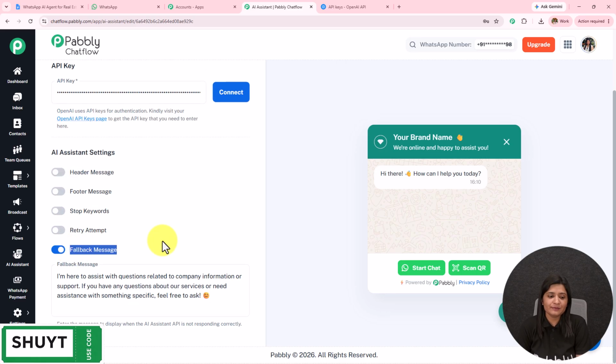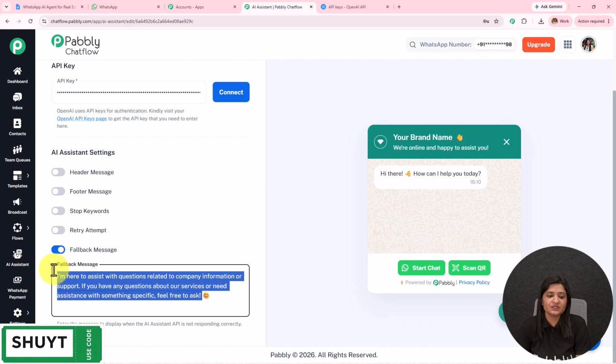Then we have this fallback message. I have entered, I'm here to assist with questions related to company information or support. If you have any question about a service or need assistance with something specific, feel free to ask. Here I have toggled on this message. I've entered the message and it will start displaying whenever my AI agent is not able to answer the queries, when the API fails to respond.